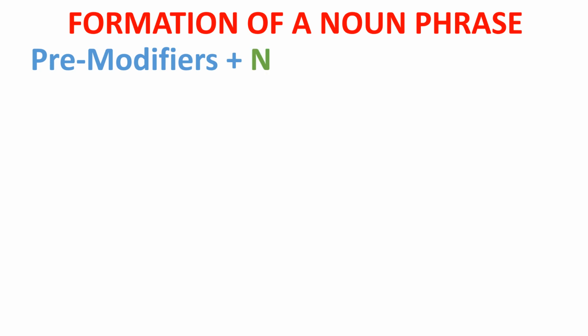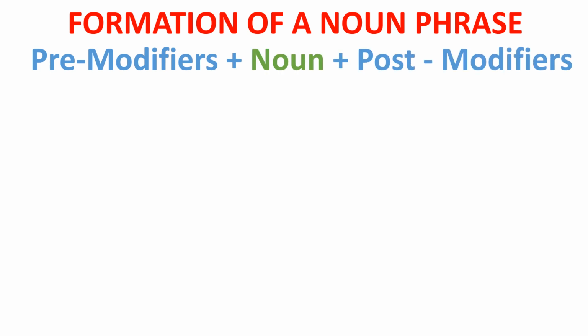Now let's learn the formation of a noun phrase, the general structure of a noun phrase. A noun phrase is like this: pre-modifiers plus noun plus post-modifiers. Pre-modifiers could generally be any of the below.